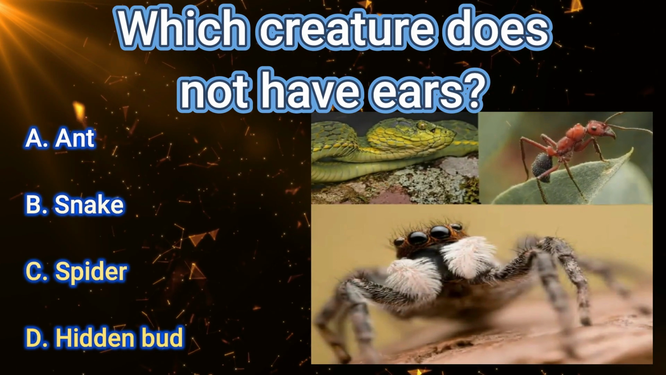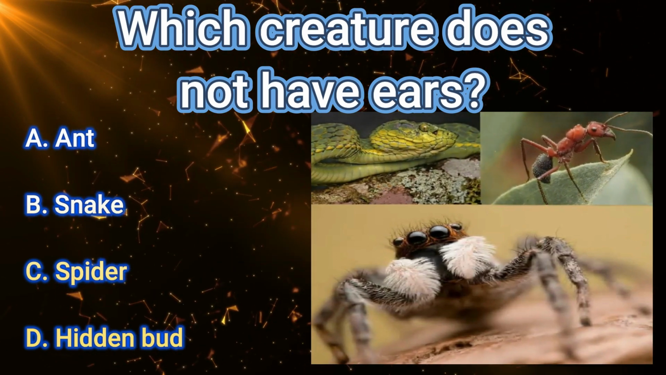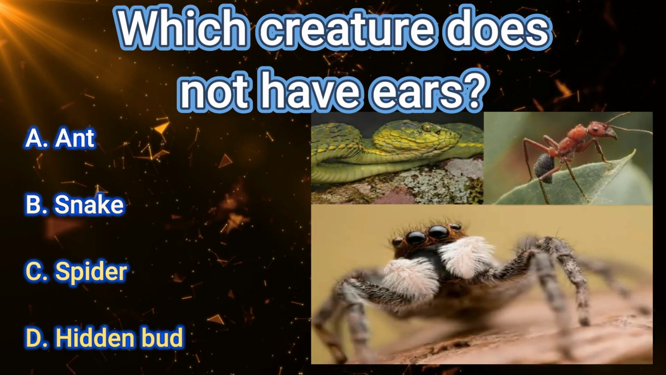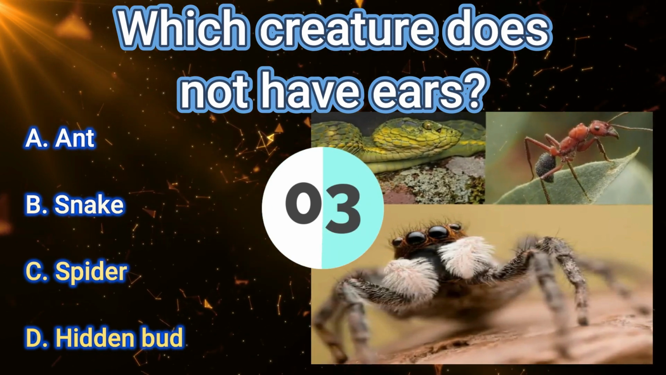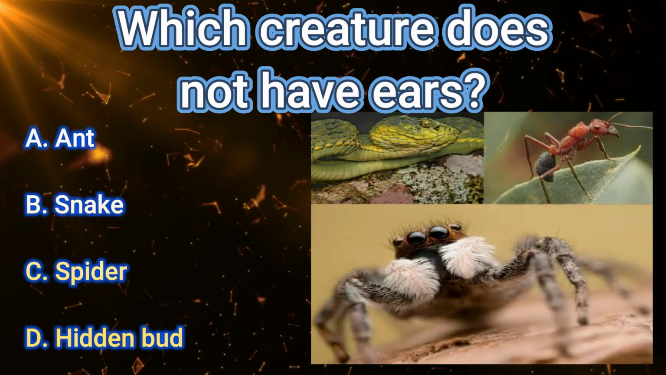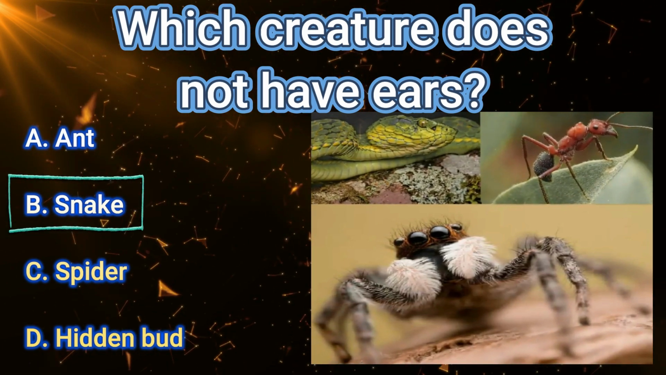Your next question is: which creature does not have ears? These are your options. A. Ant. B. Snake. C. Spider. D. Hidden bud. The correct answer is B.